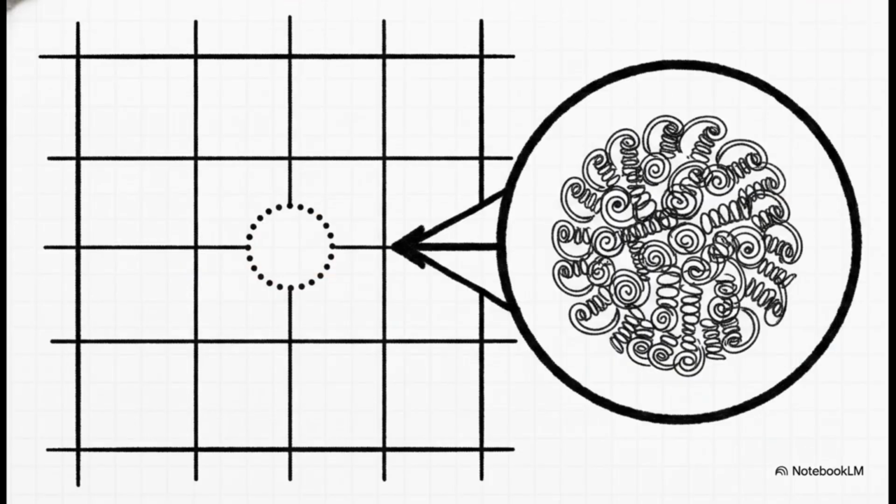Well, the answer lies in the geometry of the world sheet, specifically in concepts like Kaluza-Klein theory and compactification. Think about looking at a power cable from really far away. It looks like a flat 1D line, but when you get right up close, you see it actually has 3D thickness. These geometric concepts propose that those extra dimensions aren't missing, they're just curled up or compactified so tightly at the microscopic level that we literally can't see or interact with them directly.